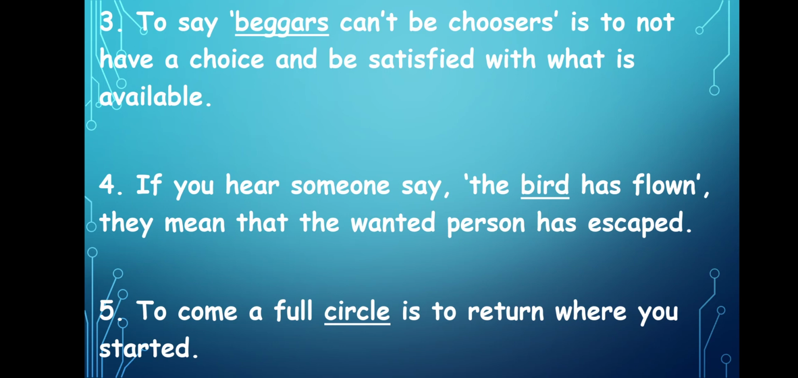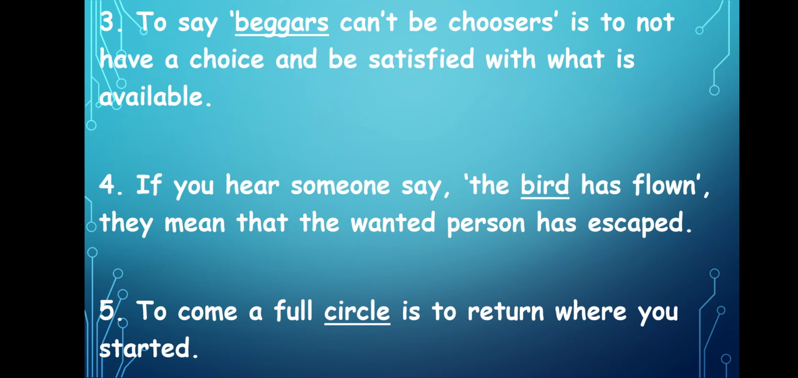Look at the fourth one. If you hear someone say "the dash has flown," they mean that the wanted person has escaped. So the answer is bird. The meaning of the idiom "the bird has flown" is that the wanted person has escaped. If the wanted person in a situation has escaped, then we can say that the bird has flown. So bird is the answer for the fourth one.